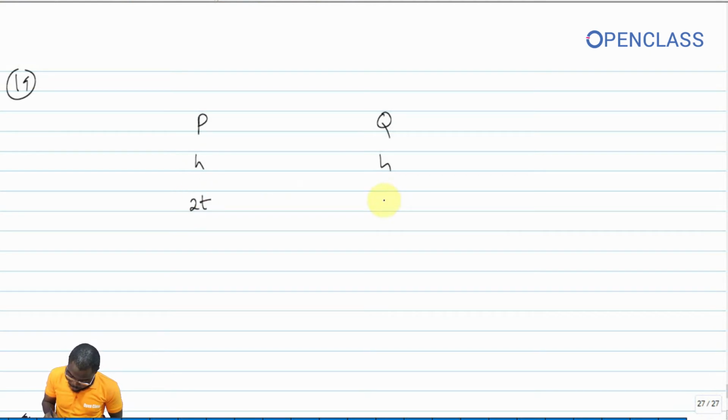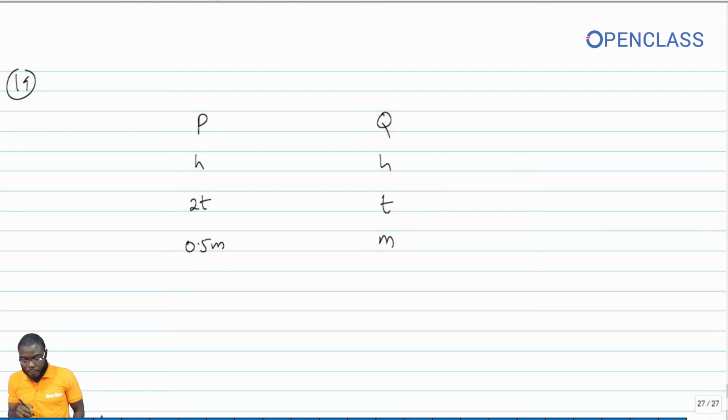And the mass of P is half of that of Q. So let's say the mass of P is 0.5 m and this one is m. So the ratio of the specific heat capacity of P to Q is what we're looking for now.